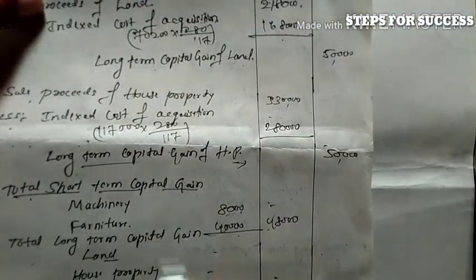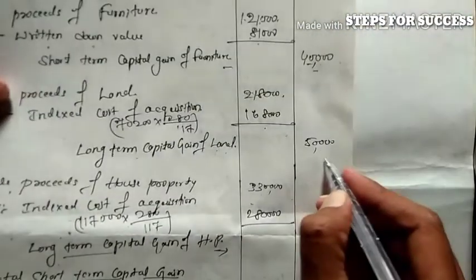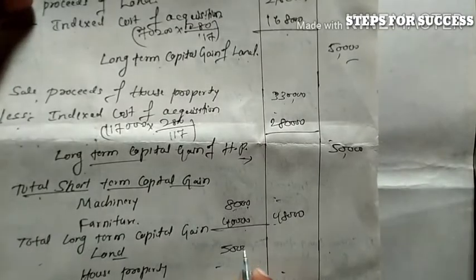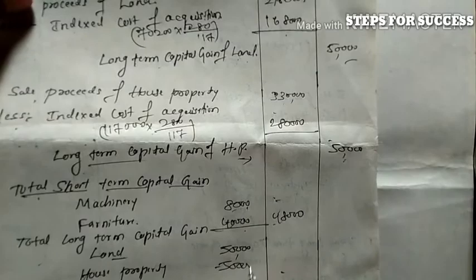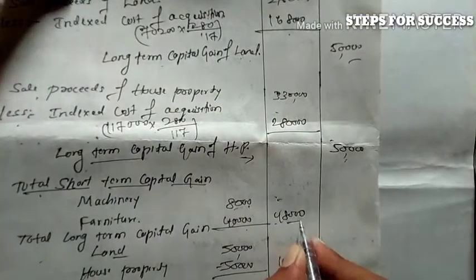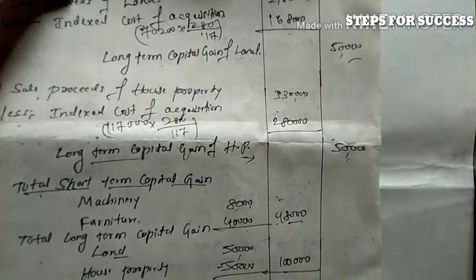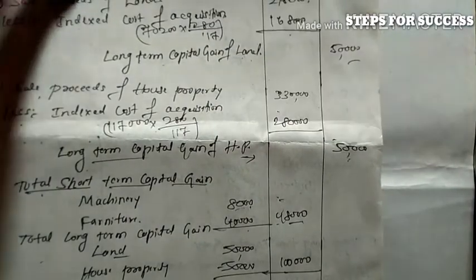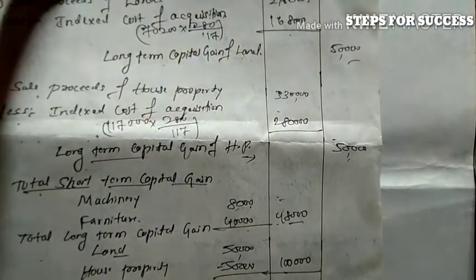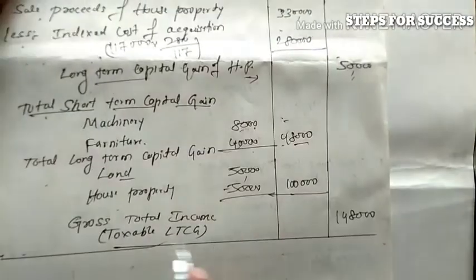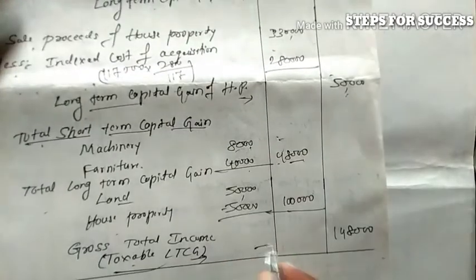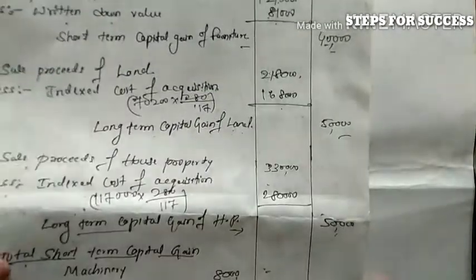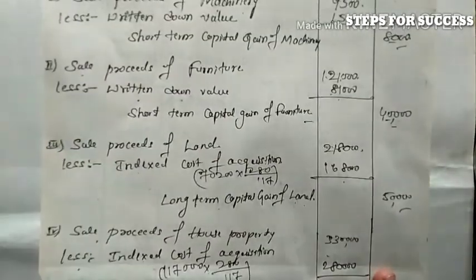Next, long term capital gain: land 50,000 and house property 50,000, which is 1 lakh. So 48,000 plus 1 lakh is 1 lakh 48,000. It is our taxable capital gain or gross total income. It is our solution, this is our answer for this question.